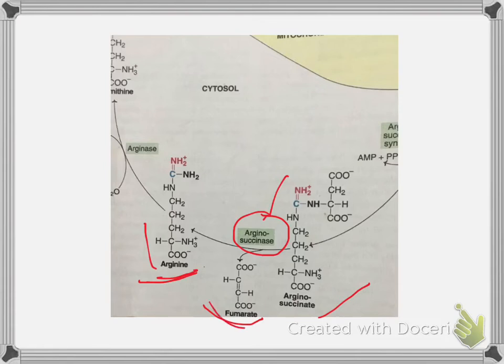At the same time, the fumarate liberated acts as the connecting link with the TCA cycle, and the arginine acts as the intermediate for the synthesis of the urea.